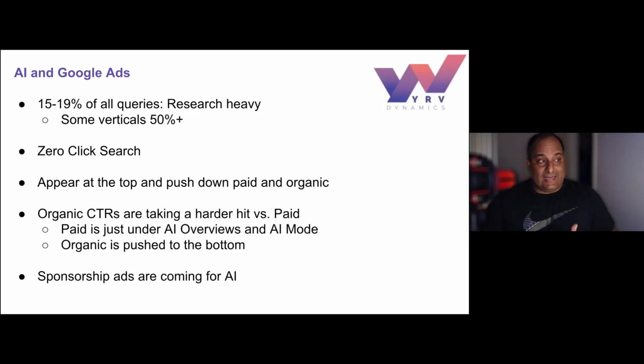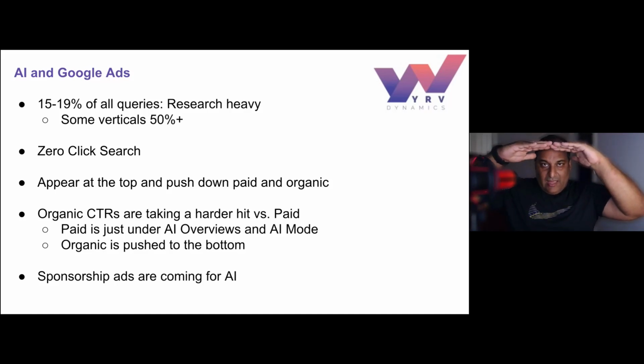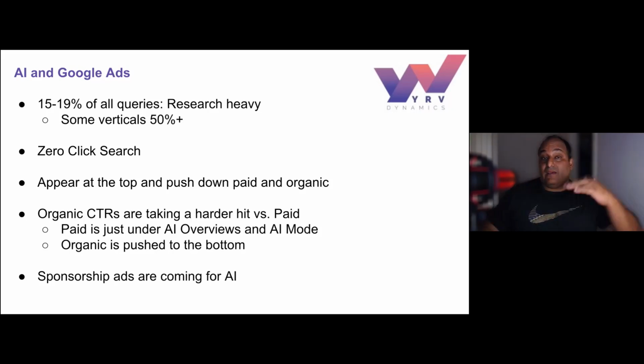What's really taken a hit is organic search. Organic search has been completely hosed. And that's because of the real estate, when you think about it. Your AI overview or AI mode appears, and you're just going through it. What's the next thing that appears right under that display? Paid. So paid comes right off the bat, about the top third, maybe in the top half, and then it's paid. When does organic appear? Not until the very bottom.